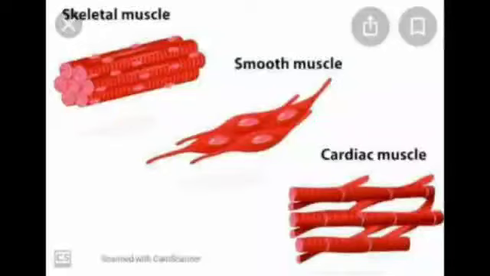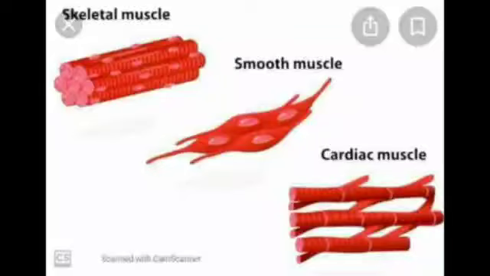These muscles work fast but get fatigued or tired. That is the reason when you go to the gym, when you do exercise, or when you run a race, you feel tired after some time. So if we talk about the structure of these striated muscles, they are cylindrical in shape and unbranched. They are multinucleated, that is, they have many nuclei. Otherwise, the cells generally have just one nucleus. But these muscles have many nuclei.